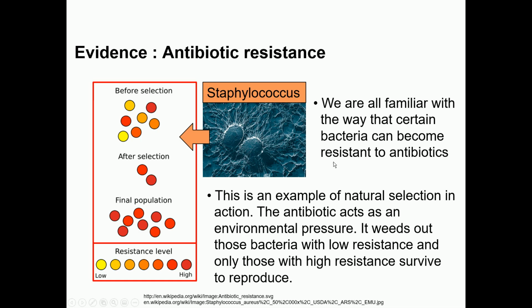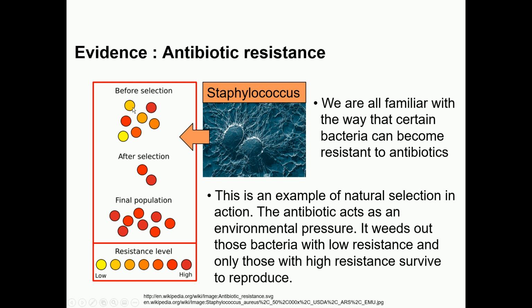This is another example of natural selection, in bacteria. For the treatment of bacteria, antibiotics are used, and in the population of bacteria, some bacteria are very resistant to the antibiotics and some are sensitive.